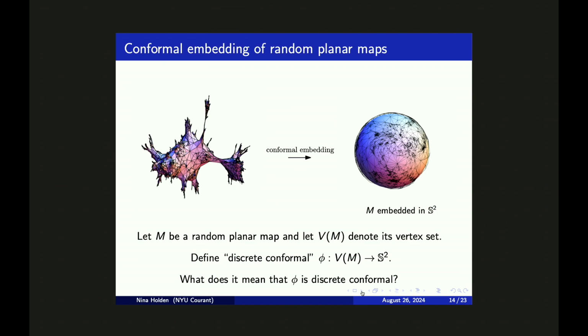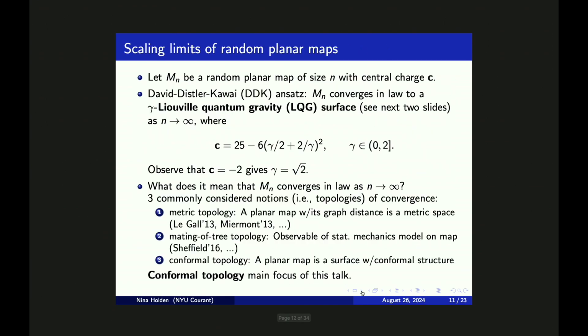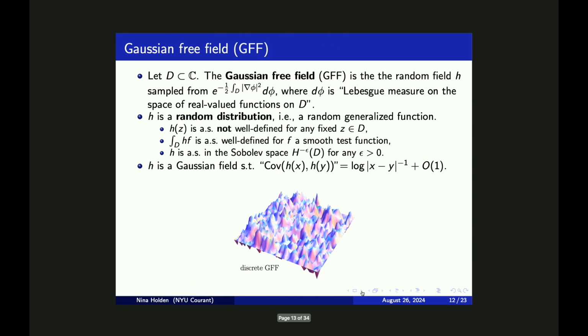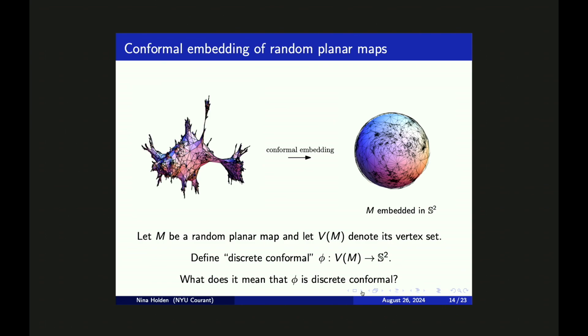So the next thing I want to do is to explain what I mean by convergence in conformal topology. I want to elaborate on this notion of convergence that you see in the third bullet point. In order to explain what it means that a planar map is converging in conformal topology, the first thing we need to do is to define some discrete conformal embedding of the planar map. So this means that we want to define some function phi on the vertices of the planar map, which takes its value in the sphere, or more generally in some subset of the complex plane. And we want to define this function in such a way that it can be viewed as discrete conformal. So what does it mean that phi is discrete conformal?